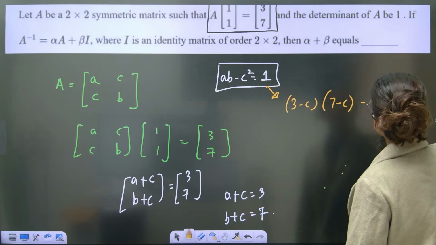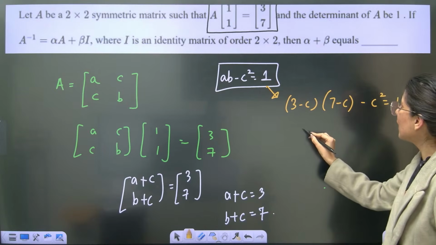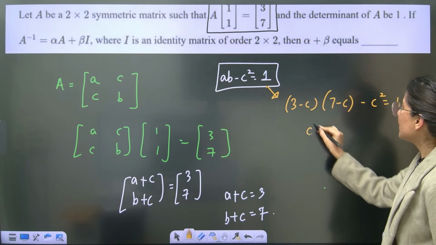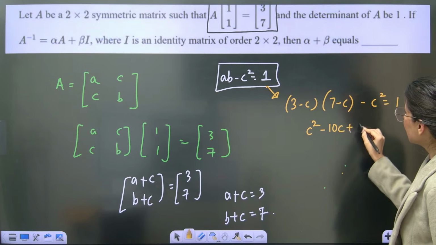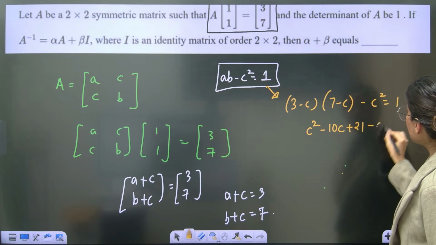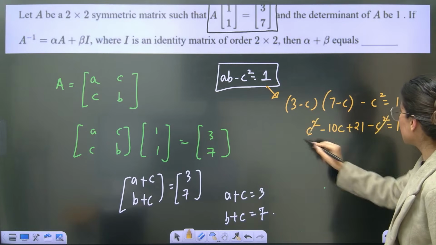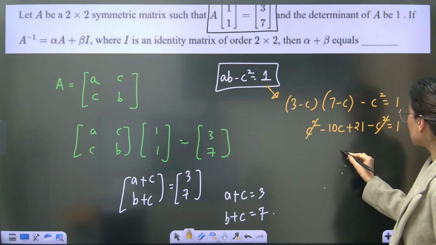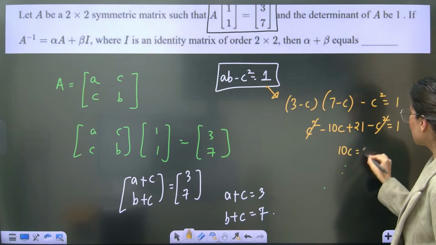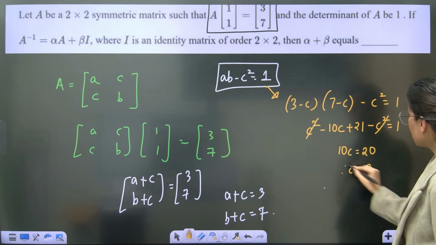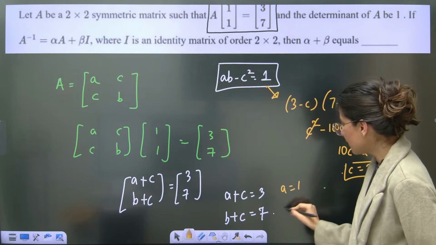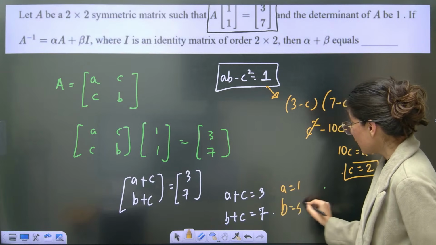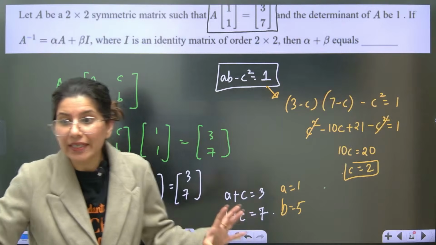And minus C squared is equal to 1. From here I'm going to get the value of C. So this is C squared minus 10C plus 21 minus C squared equals 1, C squared gone. And this gives you 10C equals 20, C equals 2. The moment you get C equals 2, A will be 1 and B is equal to 5.